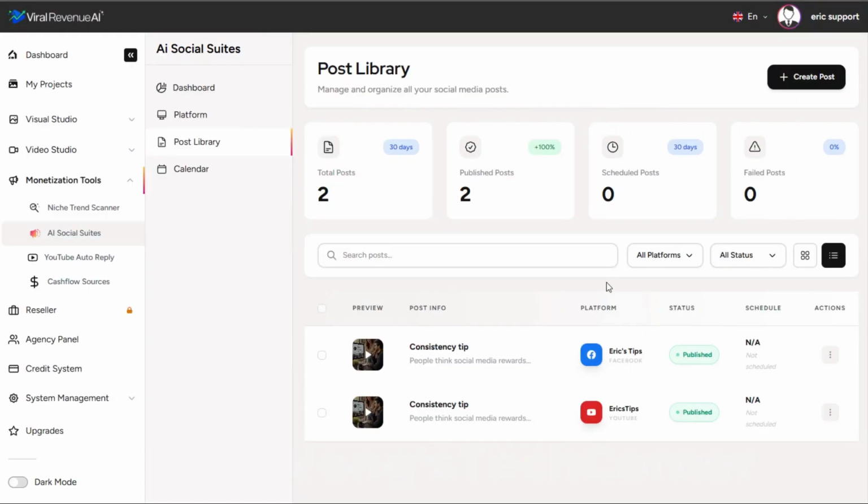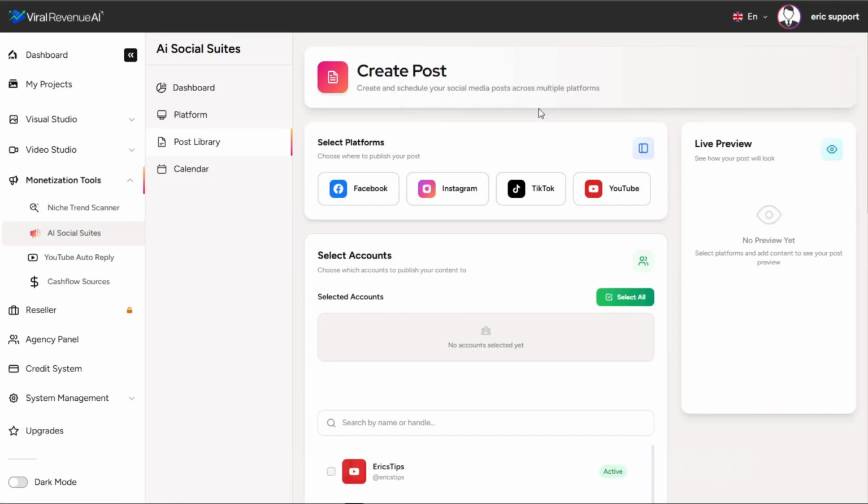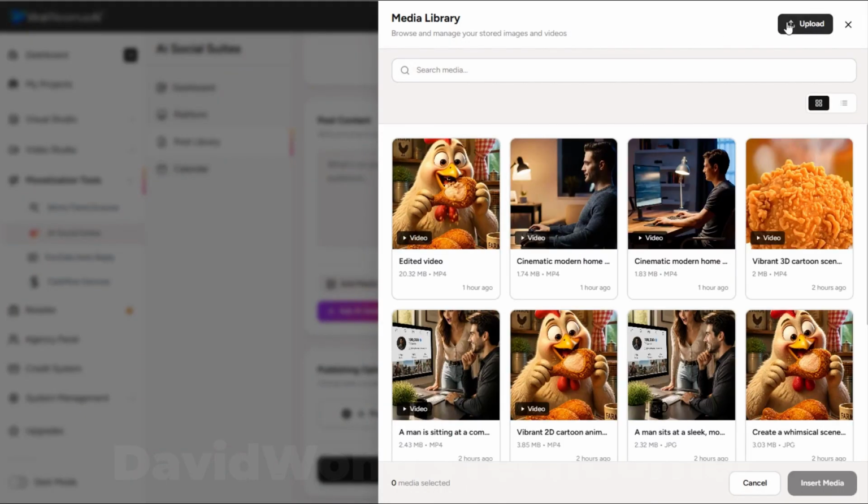I should have mentioned this while I was creating that first post, but you don't have to use just videos that you create in this platform. You can also bring in content that you created elsewhere. So here, when we go to create post, when we click add media, we could also click upload.